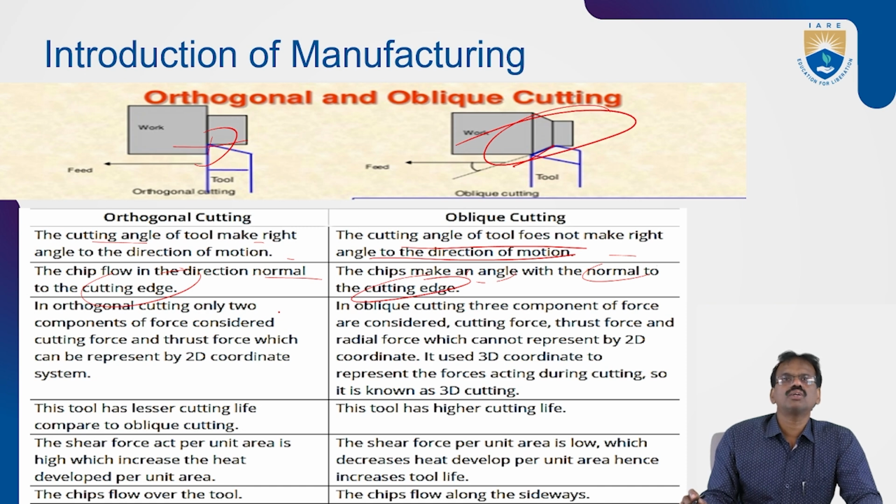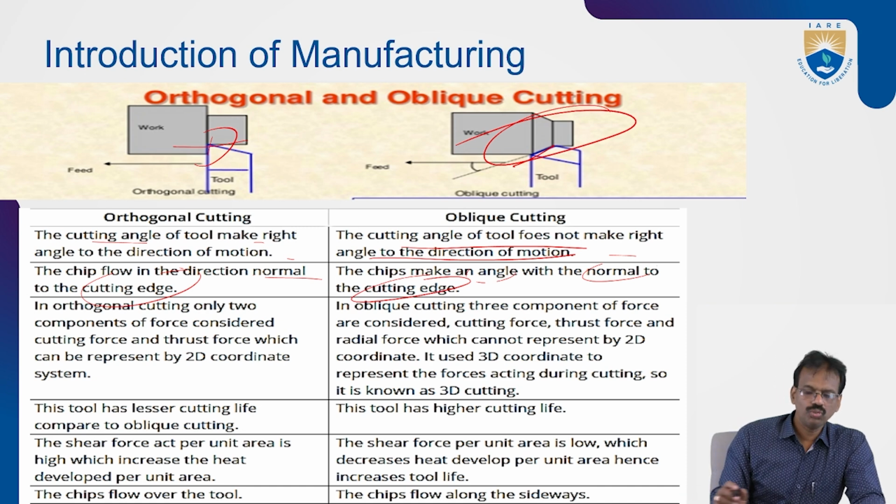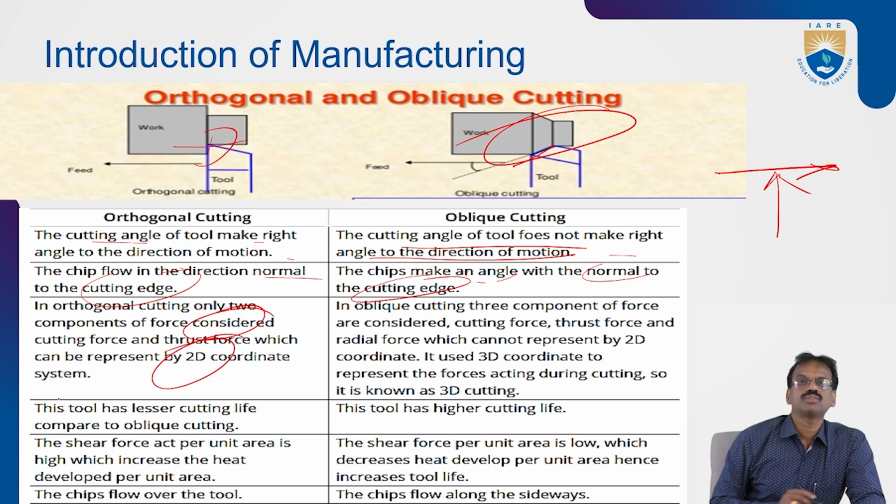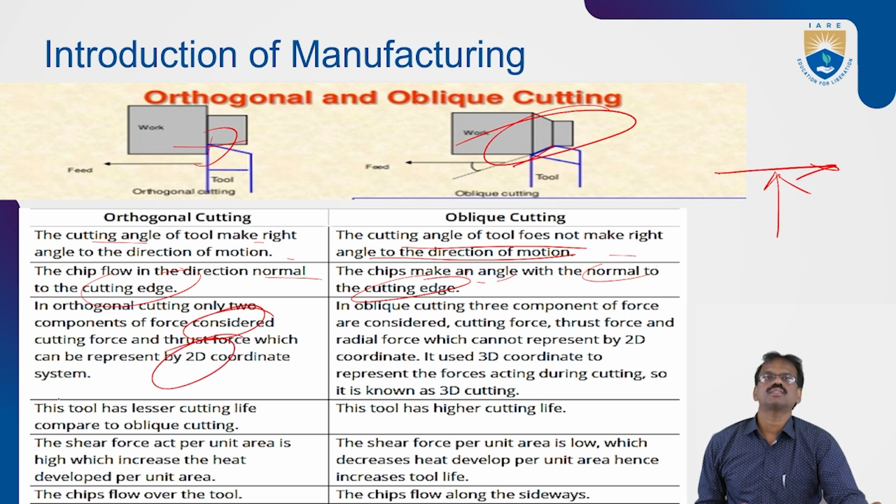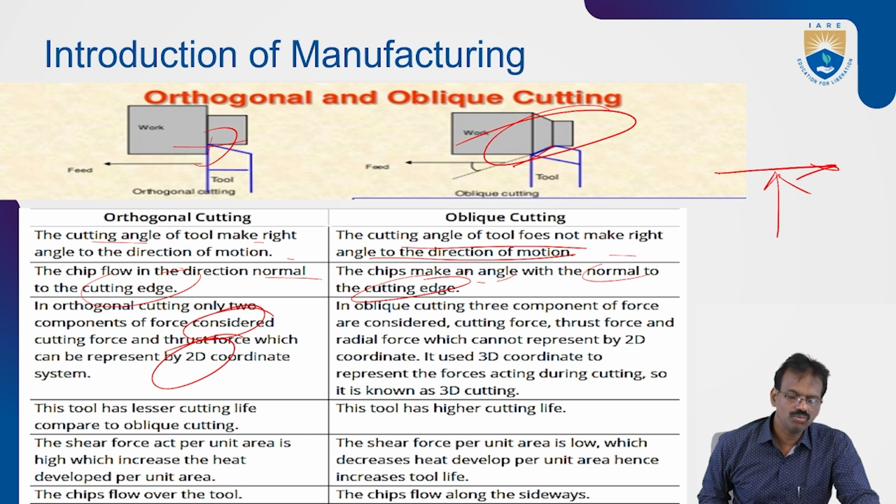In orthogonal cutting, only two components of force are considered, one in the horizontal direction and another in the vertical direction. So it is simply called a two-dimensional coordinate system. Two-dimensional cutting is nothing but orthogonal cutting.